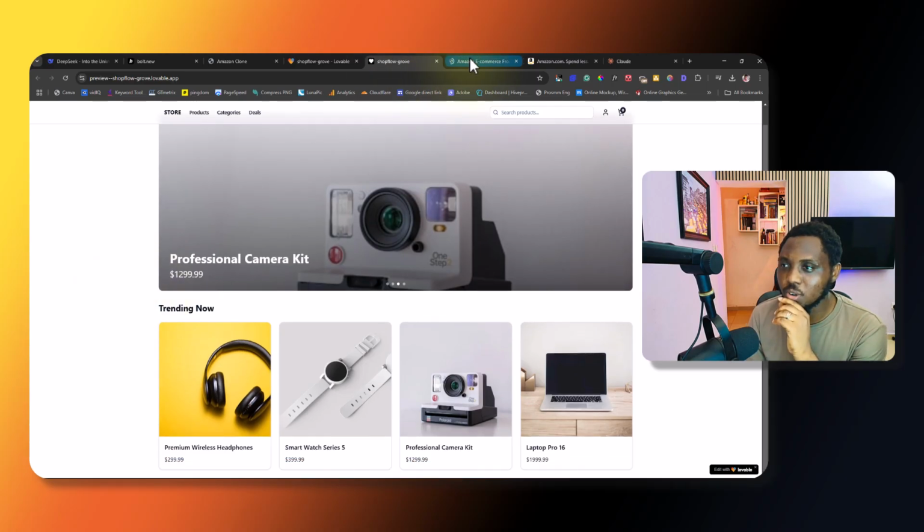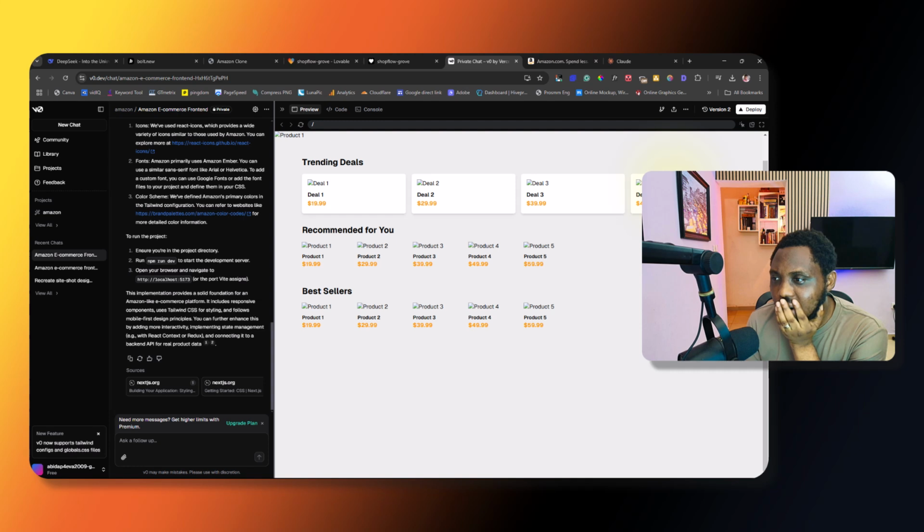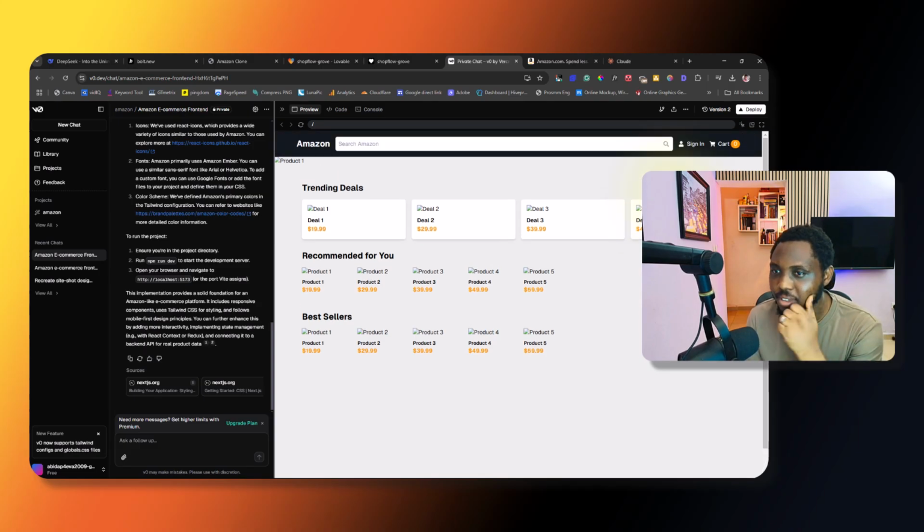So let's come to V0. Okay. V0 has been able to come up with something, but we have broken images. It's not able to come up with any image whatsoever. Wow. And I think this is also cool, but we can further prompt this to put just placeholder images or random images, at least to give this website life.